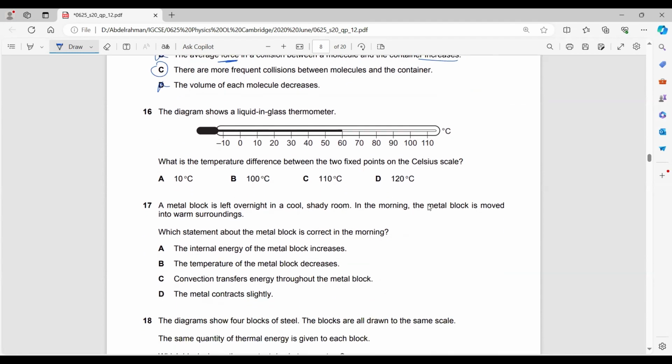This is a thermometer. This question has been cancelled, but to know the answer quite quickly, the temperature difference between the two fixed points, you are required to know the fixed points of a thermometer, which are 0 and 100. Zero degrees is the melting point and 100 degrees the boiling point. So the difference between them would be 100 degrees Celsius.